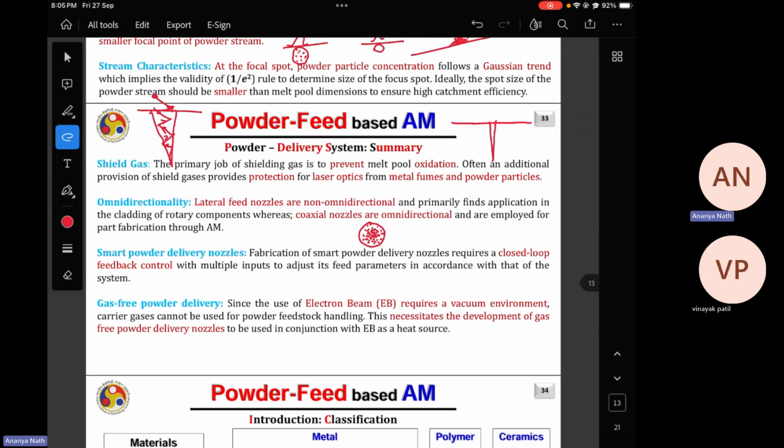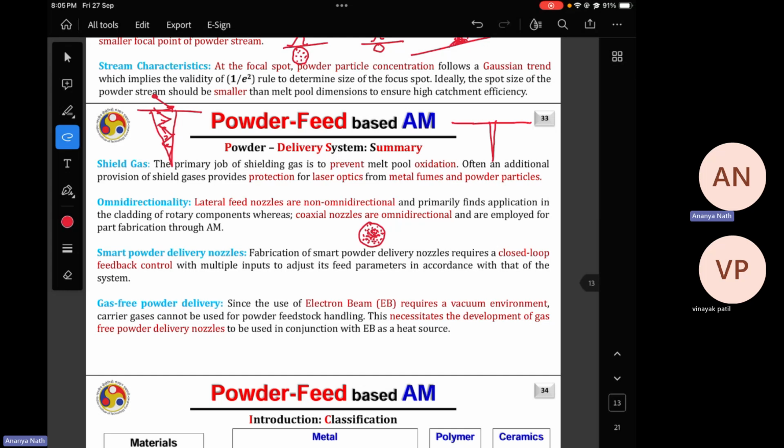Next is the shielding gas. As I said, in the case of aluminium, you can point it out more significantly: if you are not working with a very high shielding gas flow rate, each track will get oxidized very easily.